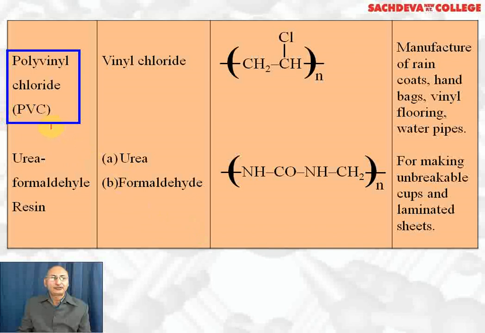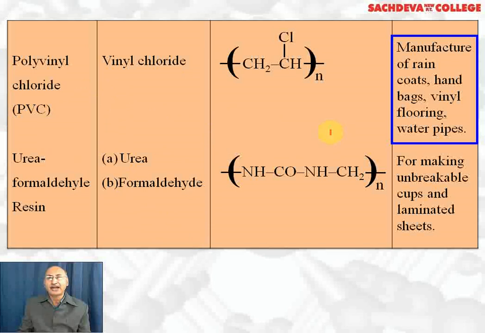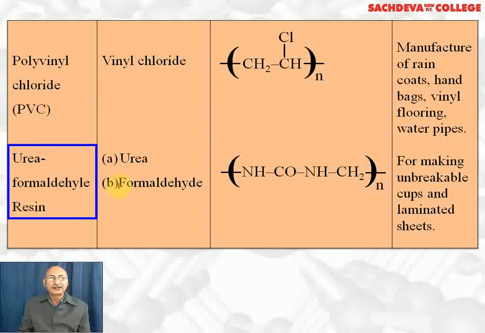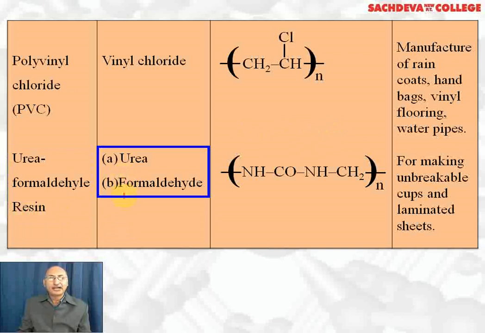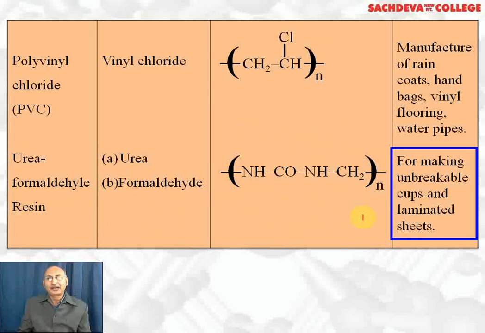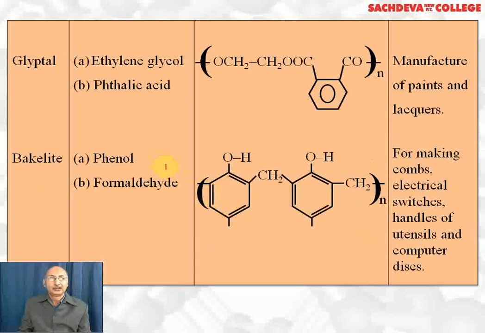Polyvinyl chloride, which you must have heard of, PVC pipes. Vinyl chloride is the monomer, or chloroethene, its IUPAC name. This is the structure of PVC. It is used for manufacture of raincoats, handbags, vinyl flooring and water pipes. Urea formaldehyde resin: urea and formaldehyde are its monomers. This is the structure of urea formaldehyde resin. This is a thermosetting plastic used for making unbreakable cups and laminated sheets. It is similar to melamine formaldehyde resin.